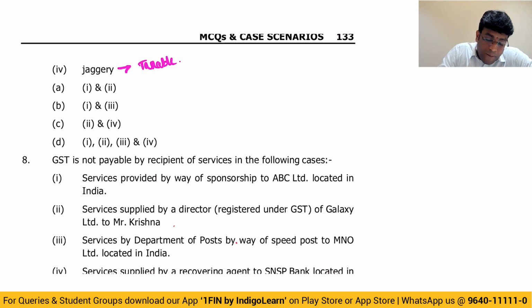So answer is option A, guys. Like this, a lot of times questions keep coming from exemption, where a straightforward question will not come. They'll ask questions like this in MCQs, which is very, very scoring, guys. Multiple choice questions are, on one hand, very, very scoring, and on the other hand very, very slippery. So you have to be very, very careful while solving multiple choice questions, where you have to properly understand the concept and then only answer that particular question.